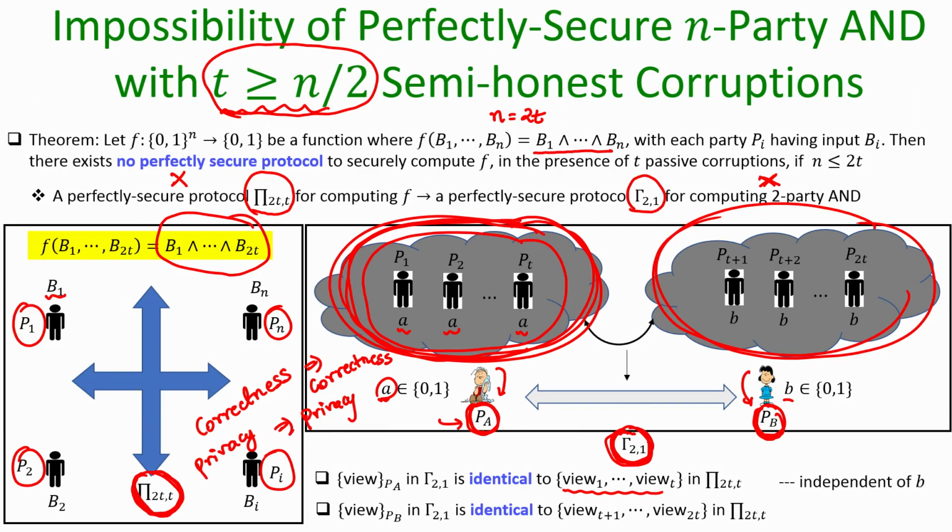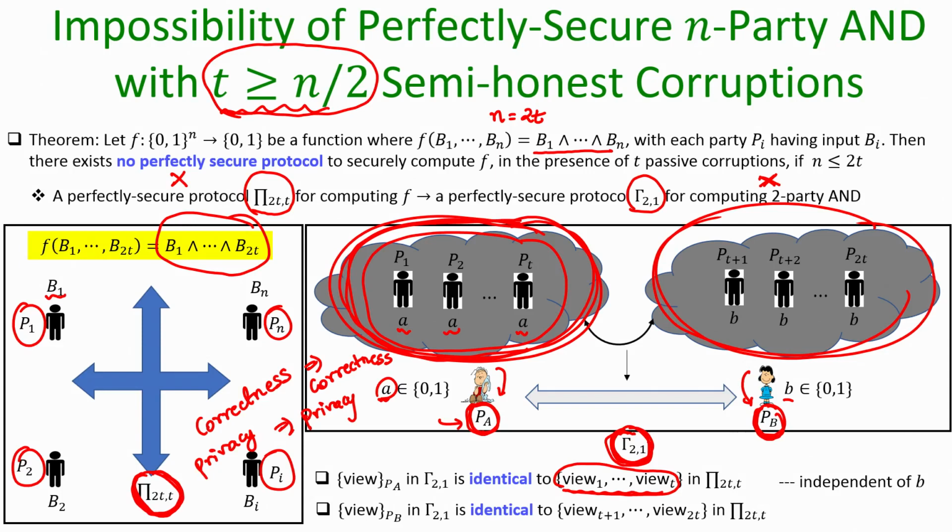Now, what we know is the following: the combined view of the first T parties as per the protocol pi should have been independent of the view of the remaining T parties if in protocol pi the first T parties had been corrupt.